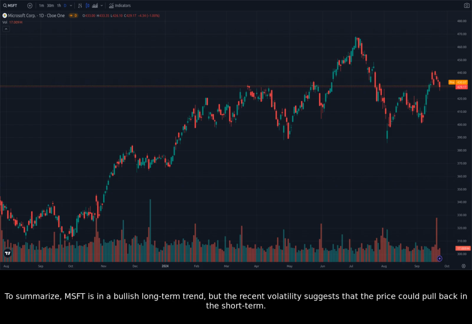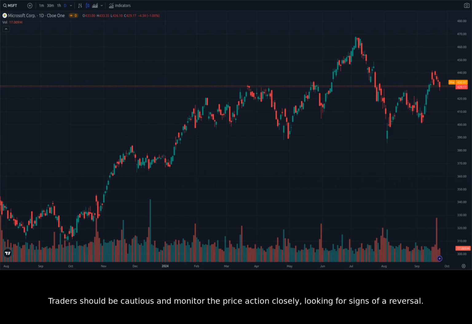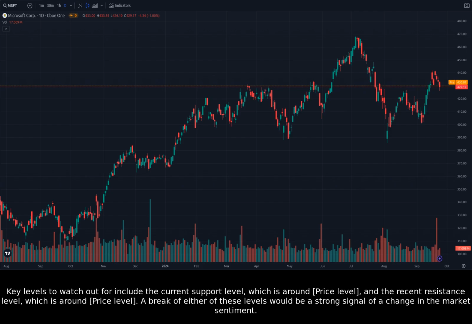To summarize, Microsoft is in a bullish long-term trend, but the recent volatility suggests that the price could pull back in the short term. Traders should be cautious and monitor the price action closely, looking for signs of a reversal. Key levels to watch out for include the current support level, which is around price level, and the recent resistance level, which is around price level. A break of either of these levels would be a strong signal of a change in the market sentiment.